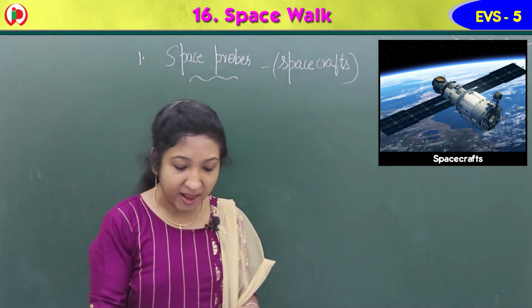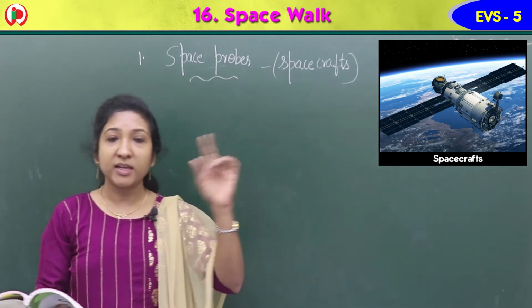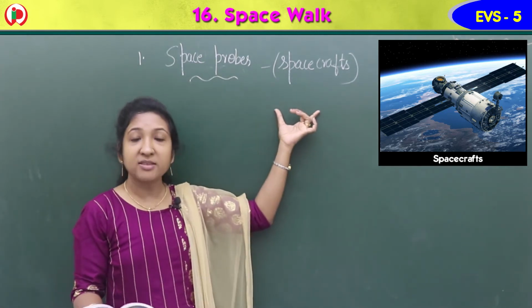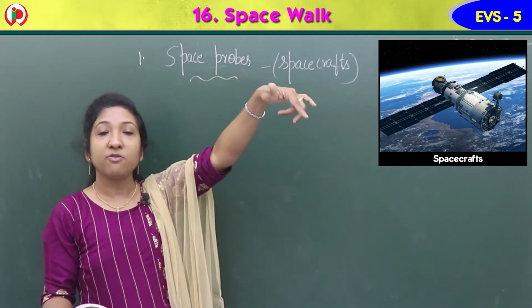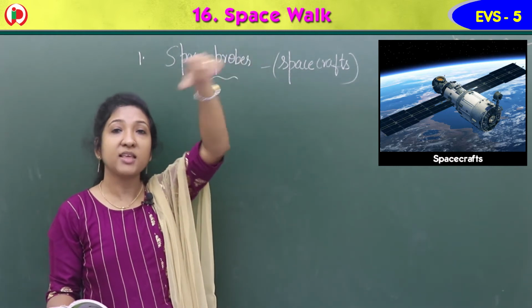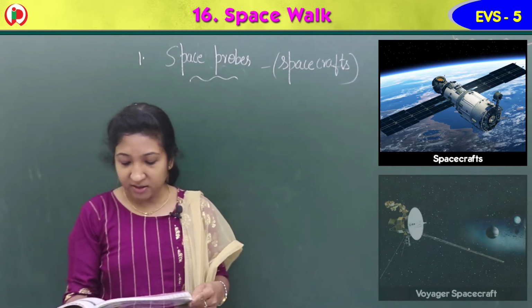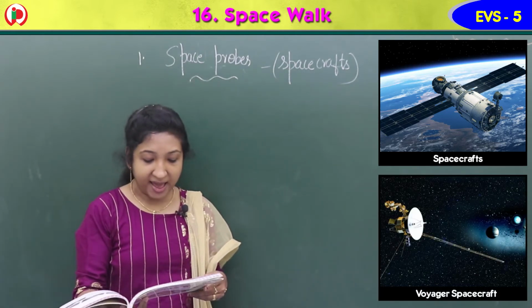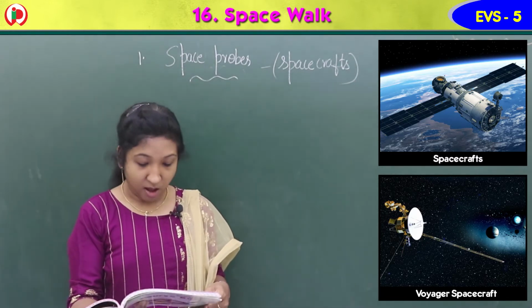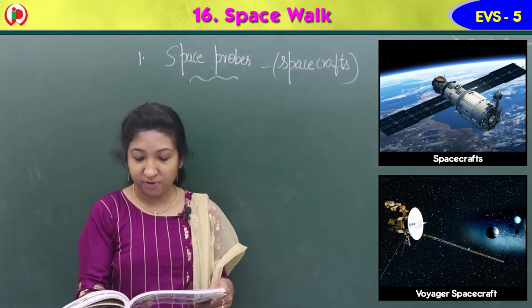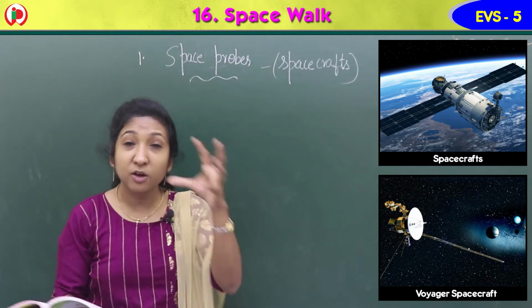They land on a planet or revolve around it. In this spacecraft, in this vehicle, they land on the planet, or they just revolve around it. For example, the Voyager spacecraft has sent photographs of all the planets of our solar system from very close range.